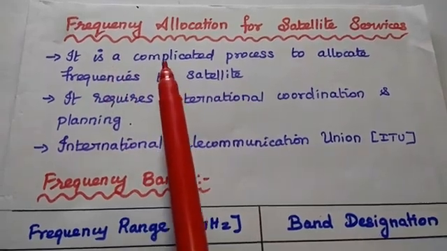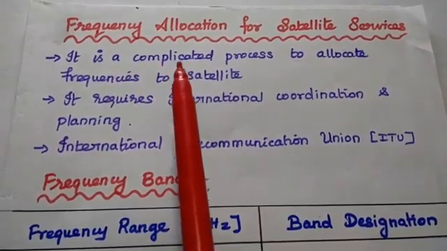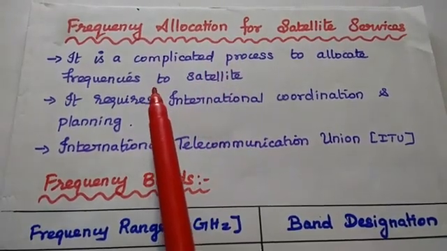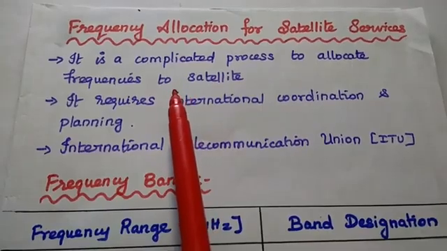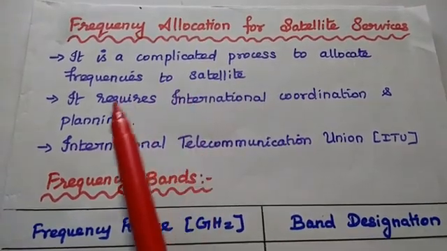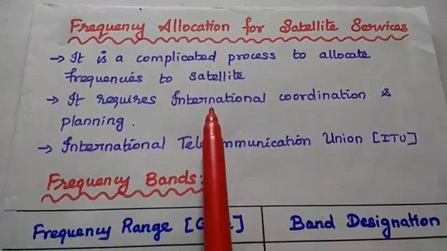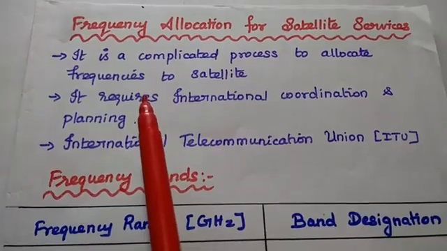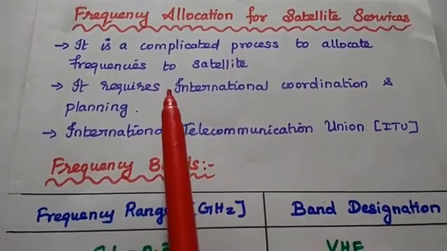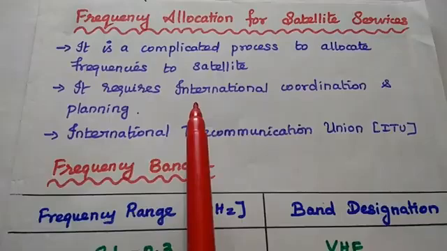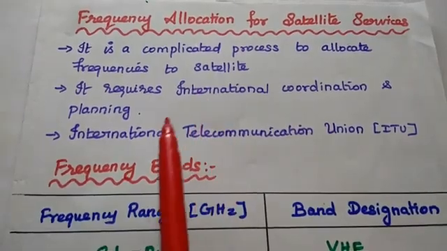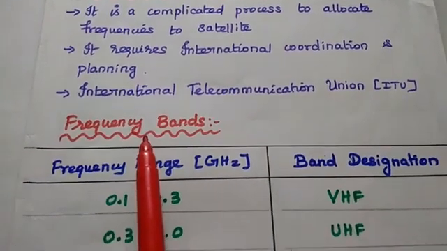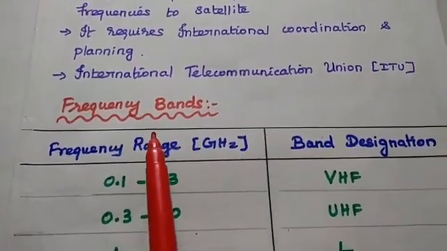Dear students, now we are going to discuss frequency allocation for satellite services. Whenever we are talking about satellite services, we have to consider the entire world. Since it requires international coordination and planning, it is a complicated process to allocate frequencies to all satellite services. So here we have to consider the international coordination and planning. It can be done under the guidance of the International Telecommunication Union, simply ITU.